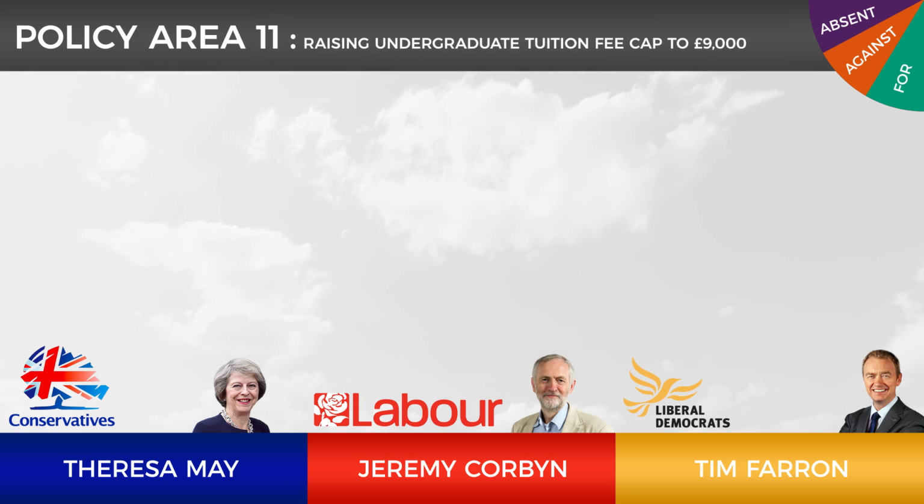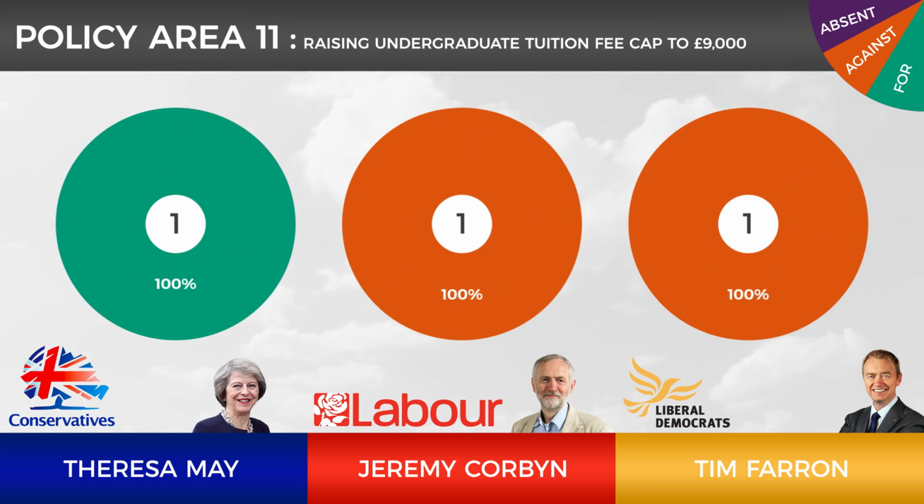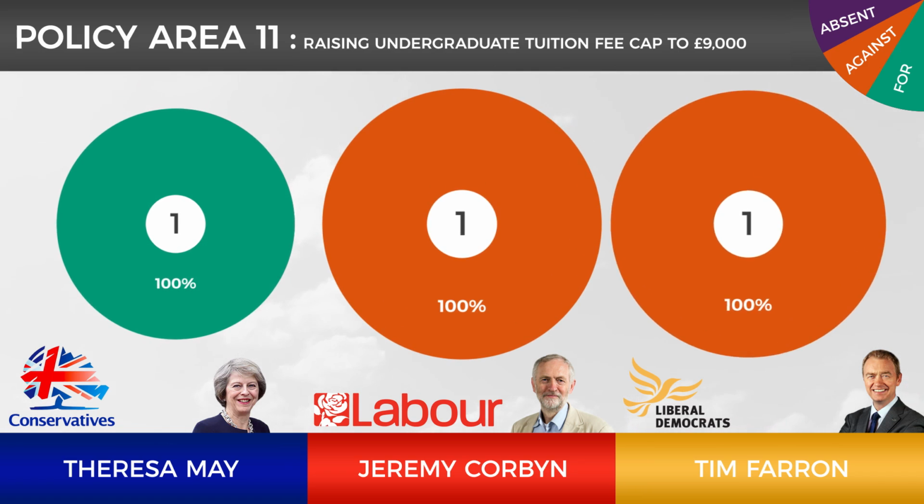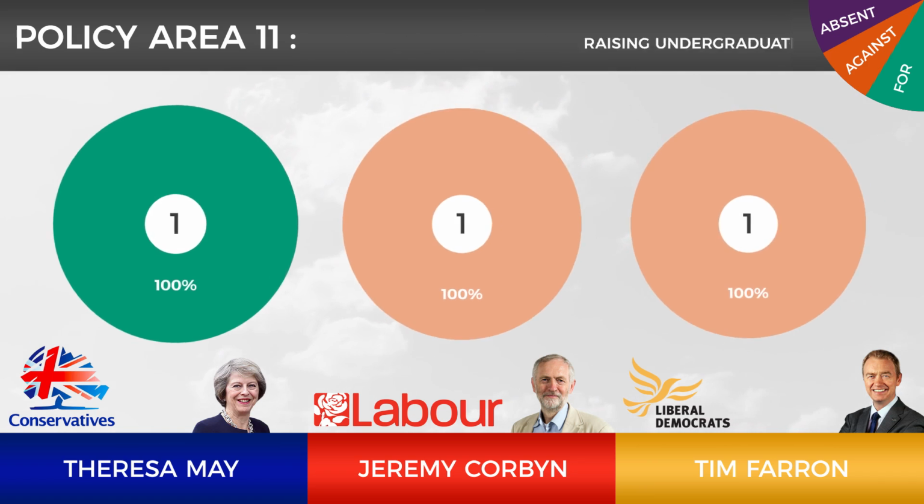The 11th policy area is about raising the undergraduate tuition fee cap to £9,000. Each politician has only voted on this once. Theresa May voted for the £5,710 a year increase, whereas Jeremy Corbyn and Tim Farron both voted against the policy.